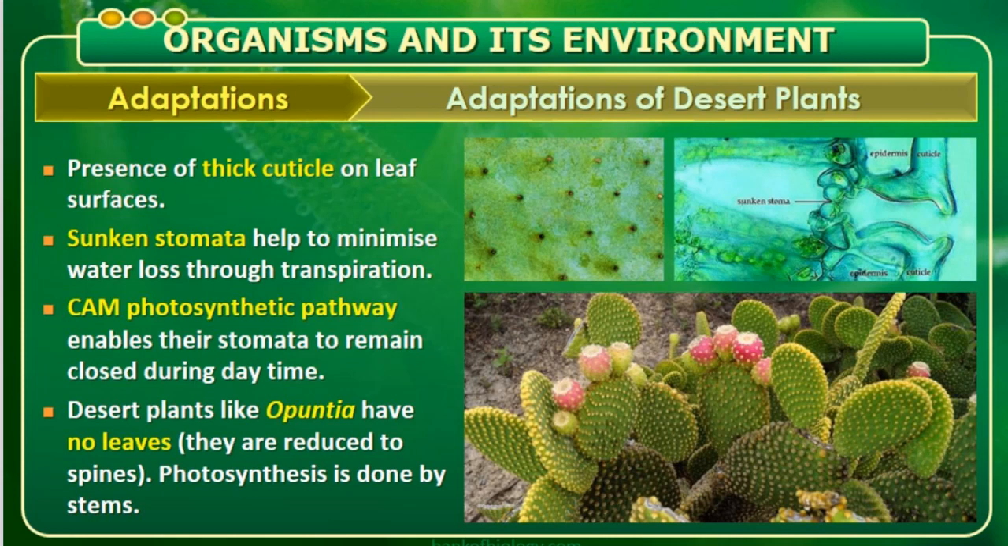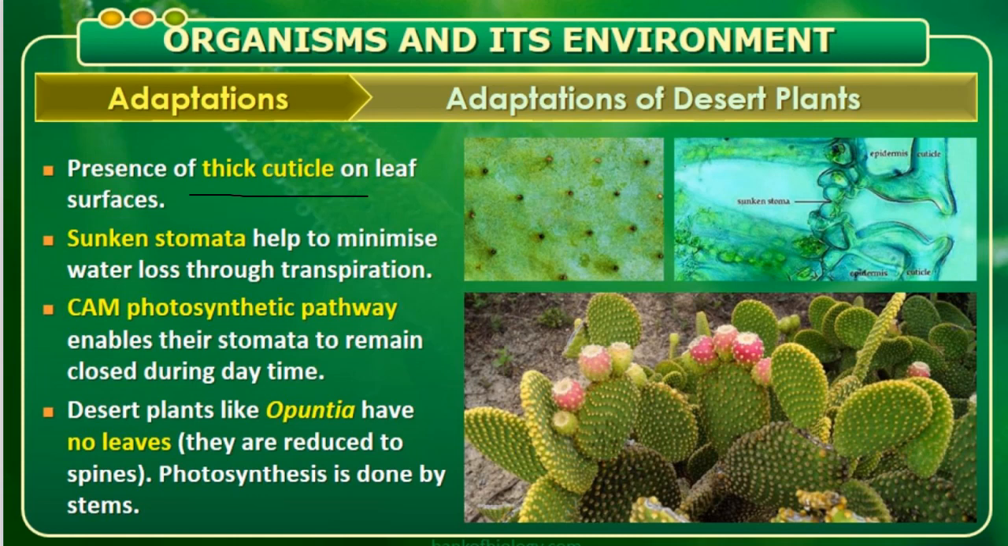Next is adaptation of desert plants. So when we refer to Opuntia, see here, in the Opuntia there is a thick cuticle. When you cut the Opuntia, you can see inside there will be succulent, gel-like substances. Due to the presence of gel-like substances, transpiration is prevented. When the transpiration is prevented, automatically the requirement of water becomes less. That's what I have written.